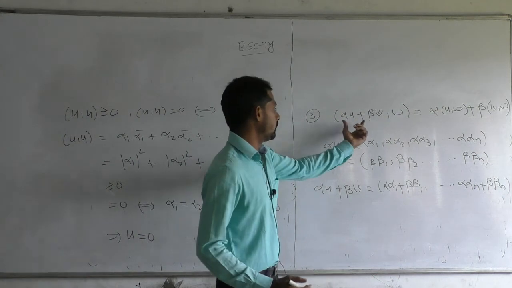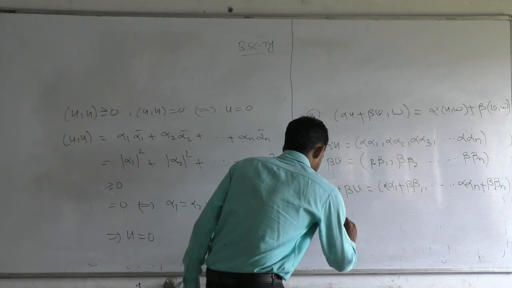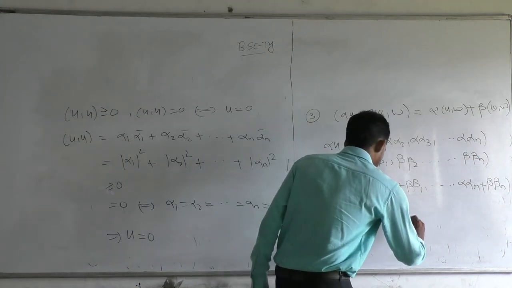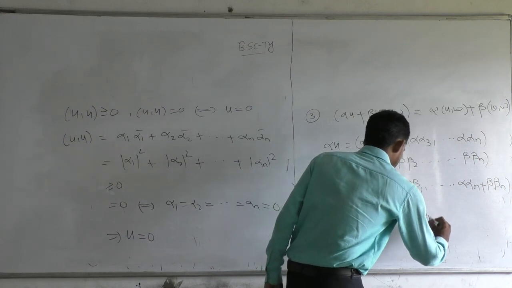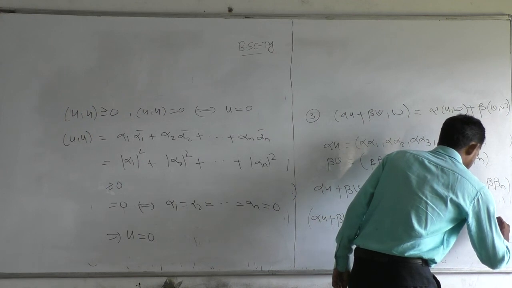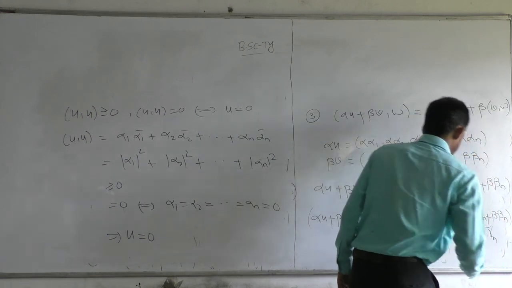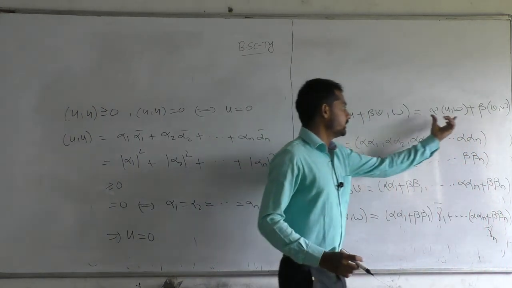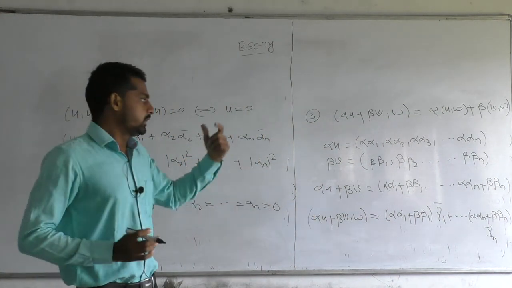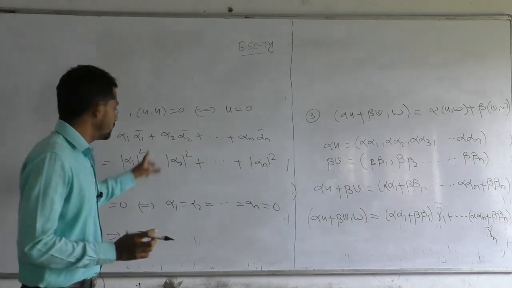So what is the inner product of alpha U plus beta V with W? It is alpha alpha 1 plus beta beta 1 times gamma 1 bar, and so on, up to alpha alpha n plus beta beta n times gamma n bar. Likewise you can calculate the other side and compare the two, and if these two expressions are the same, then we can say that Fn with this inner product defined is an inner product space.